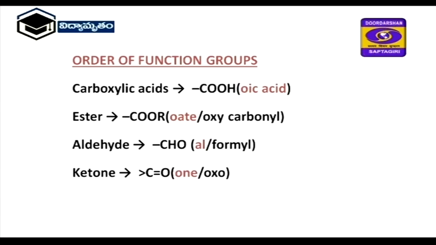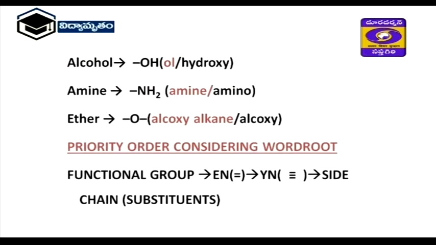Otherwise, if any 2 functional groups are there, in this order the first one is taken as the secondary suffix, and the remaining are all taken as secondary prefixes. In that case, the black color, that is oxycarbonyl for ester, aldehyde is taken as secondary prefix formyl, ketone taken as oxo. Next one is alcohol, if it is a secondary suffix, that is -ol, as a secondary prefix we take hydroxy.